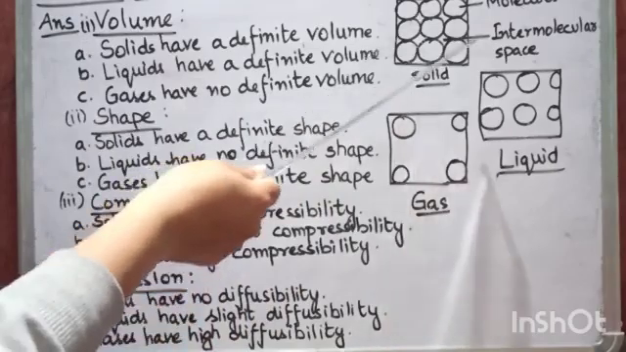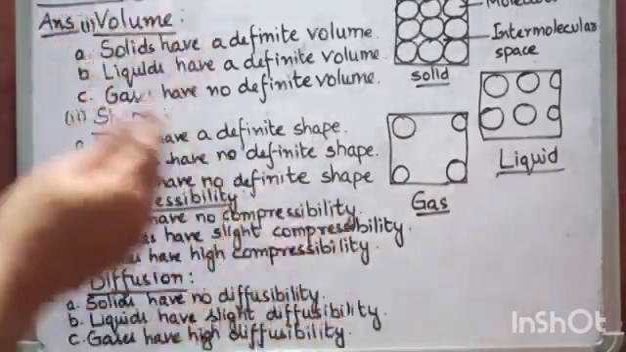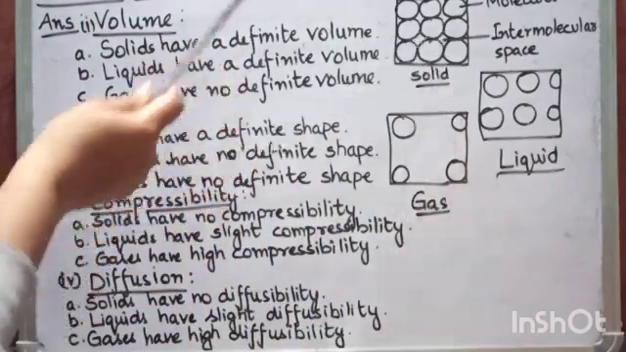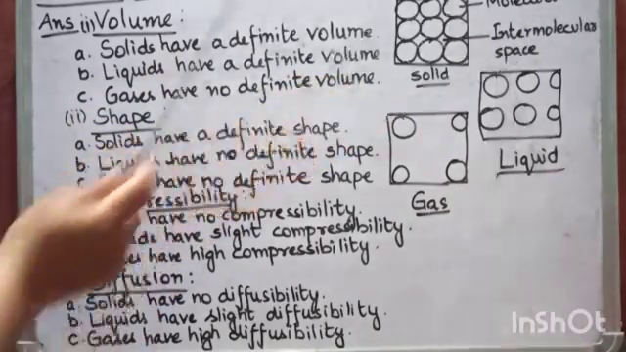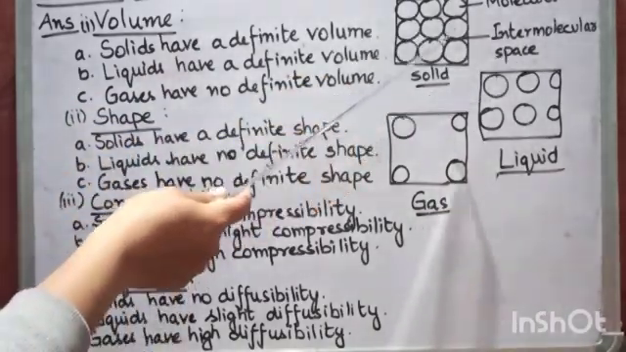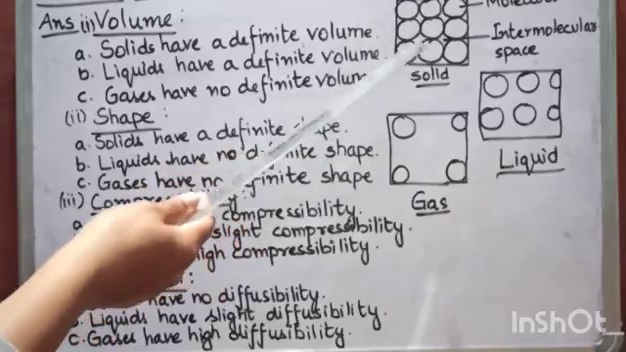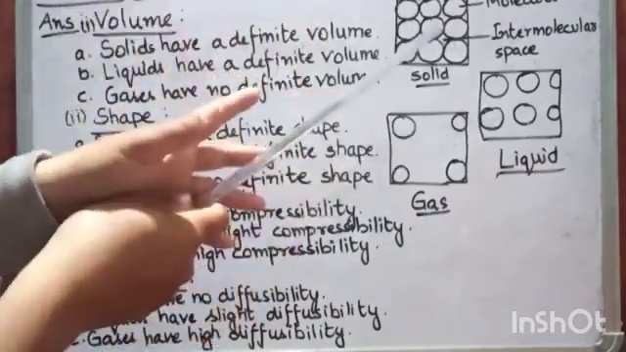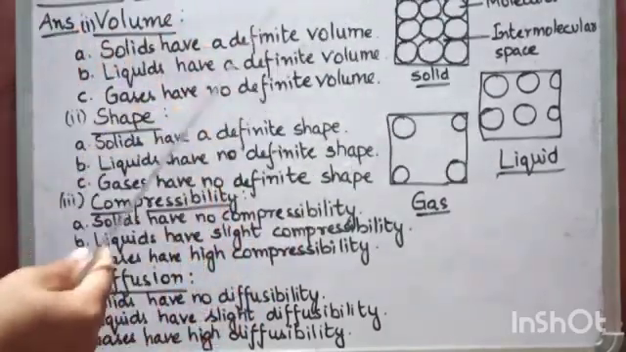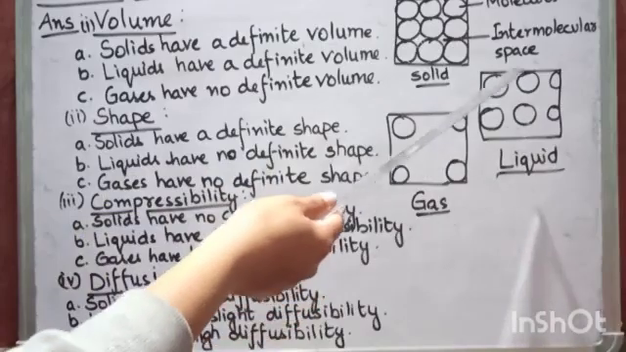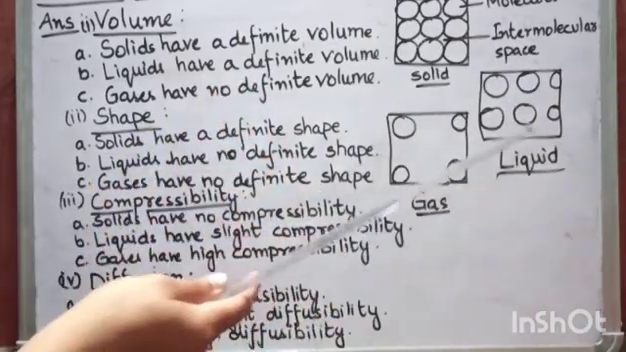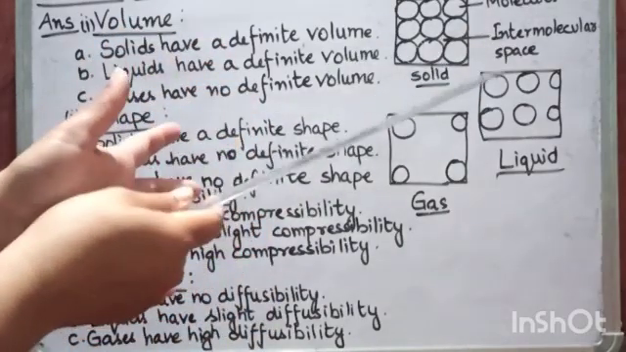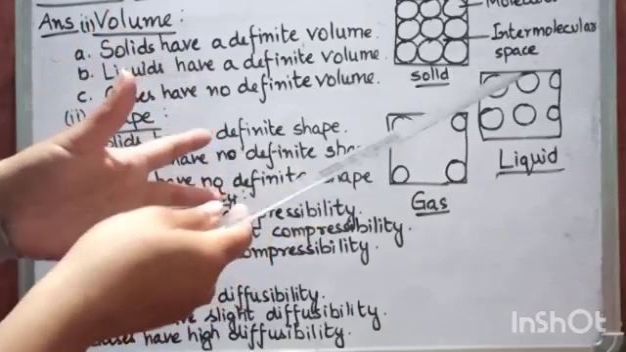Here in solids, as you can see, molecules are tightly packed. Spaces between the molecules are called intermolecular space. So intermolecular space is very less, or there is no space between the molecules of solid. And here in liquids, molecules are loosely packed. So the intermolecular force of attraction is not that strong here.